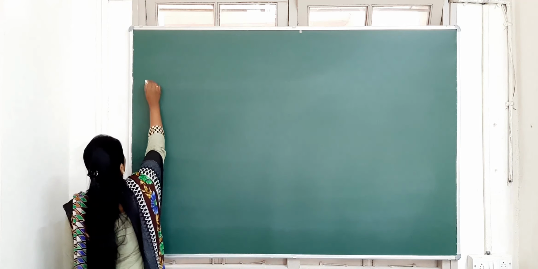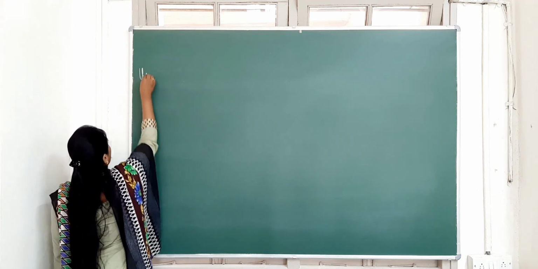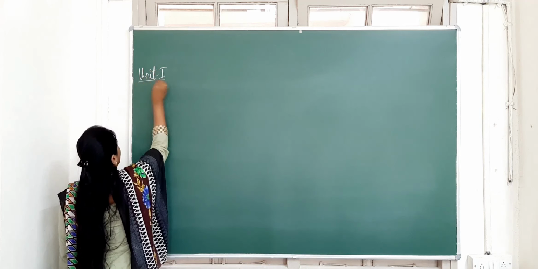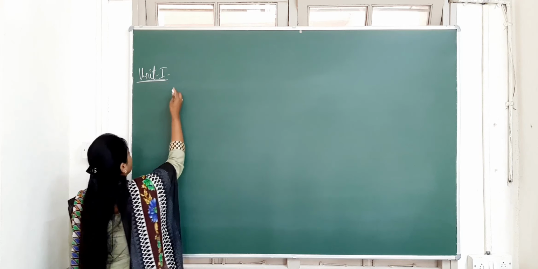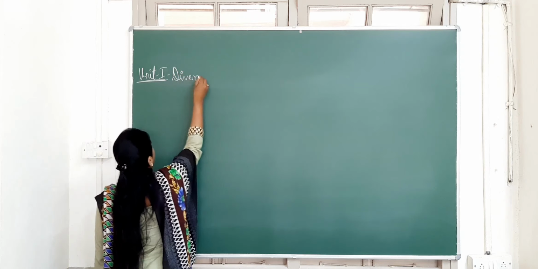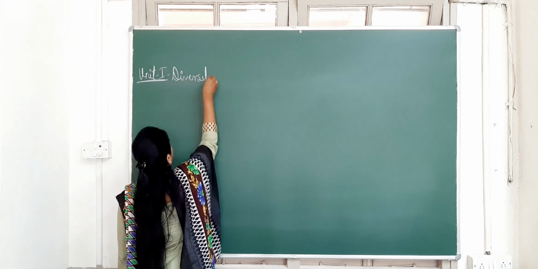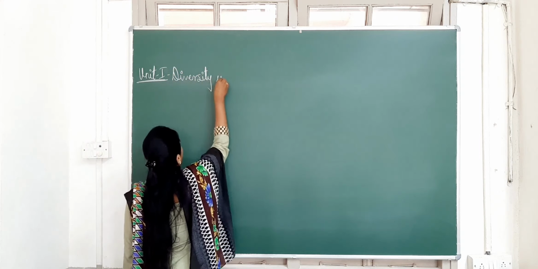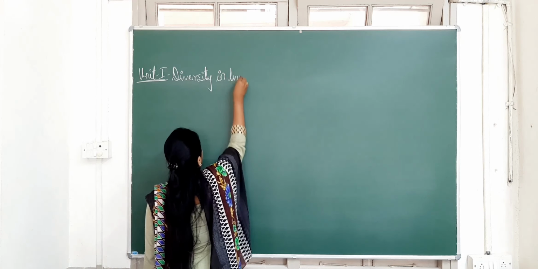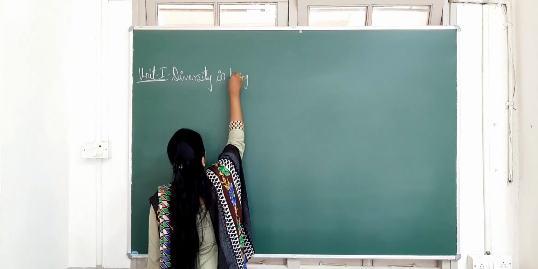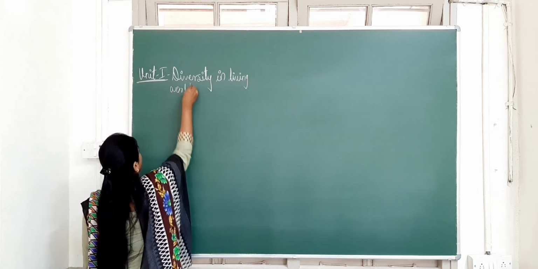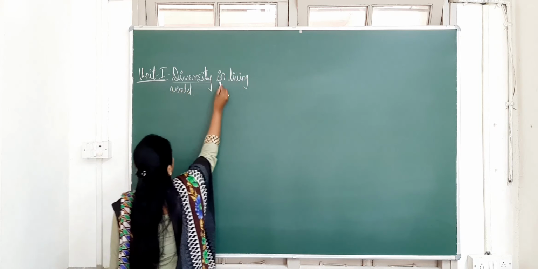I will go through the first unit, Unit 1: Diversity in the Living World. So this is your first unit.